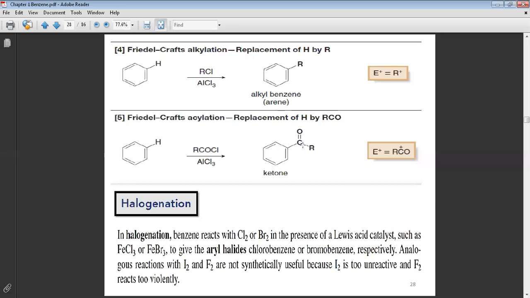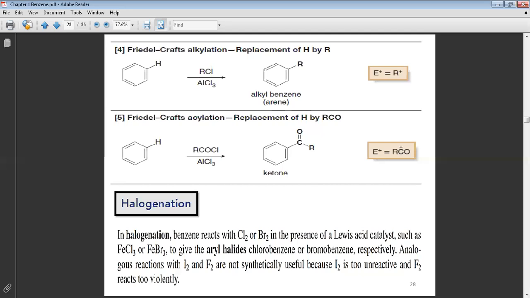Now, the first one is the halogenation. Look, in the halogenation, benzene reacts with Cl2 or Br2, of course in the presence of a Lewis acid catalyst. Why with the Lewis acid catalyst? Because otherwise it would be an addition reaction. Okay, now such as FeCl3 and FeBr3 to give what? To give the aryl halide. Okay, like what? Like chlorobenzene, bromobenzene.